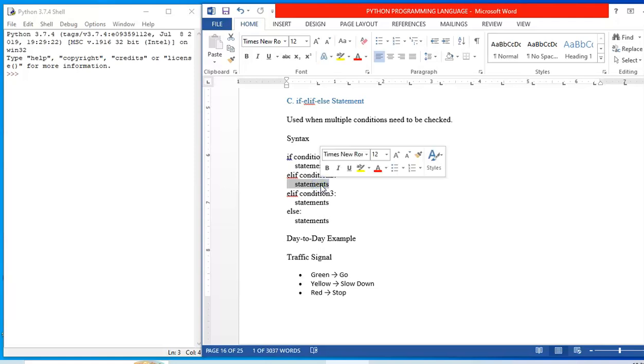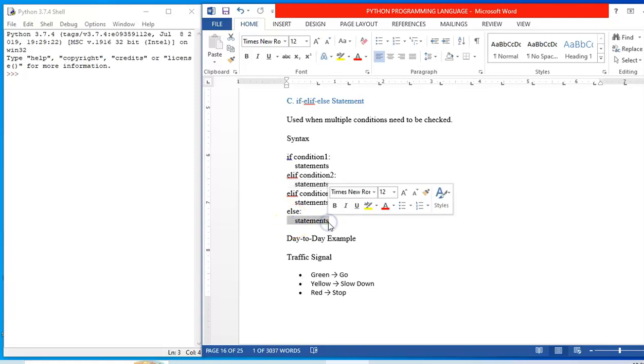But what if elif condition 2 is also false? Then it goes to the subsequent elif condition 3 and so on. What if if condition 1, elif condition 2, elif condition 3, all are false? Then ultimately it reaches the else part, which gets executed in the end. That is, this statement gets executed if the above statements are all false.